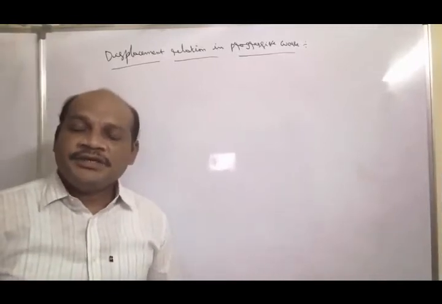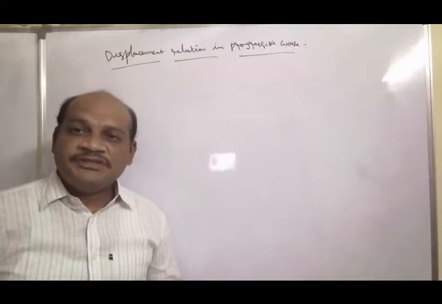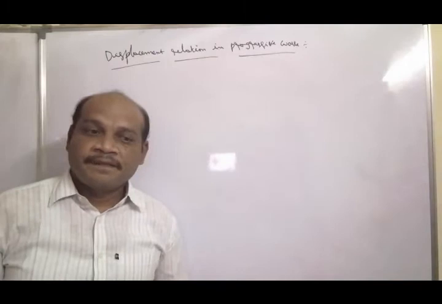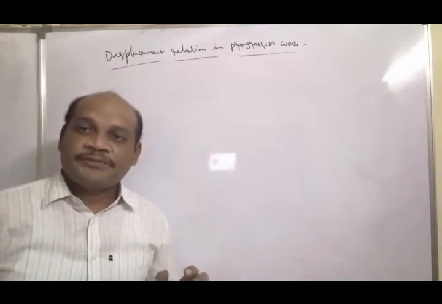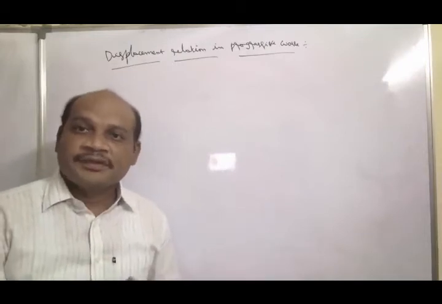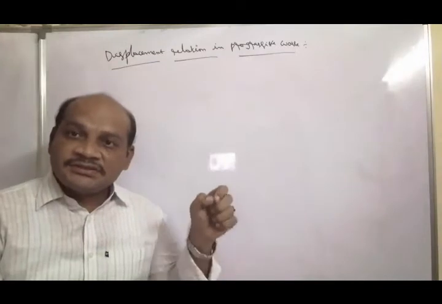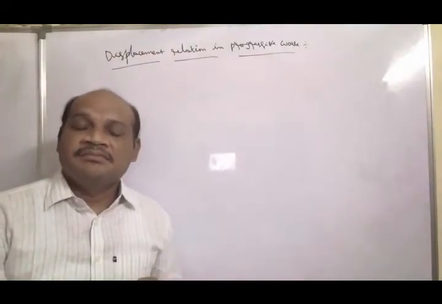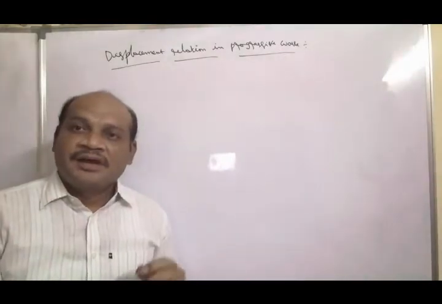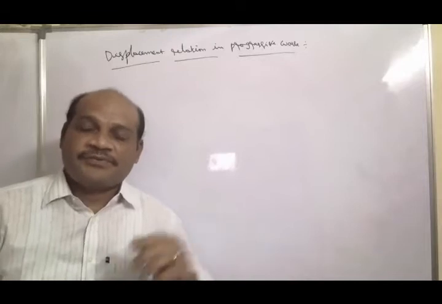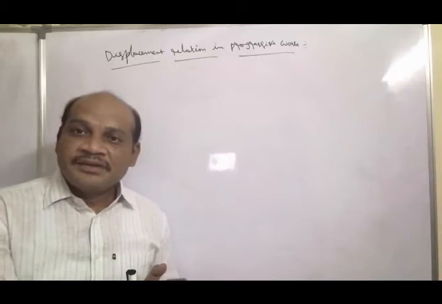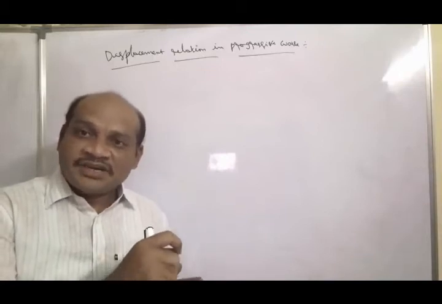Students, today our topic is the displacement relation in progressive waves. So what are progressive waves? Suppose the wave is propagating in the medium, the particles of the medium are moving in simple harmonic motion, and they produce the waves. The waves are moving in the forward direction, they cannot come back. At that time, these are called progressive waves.